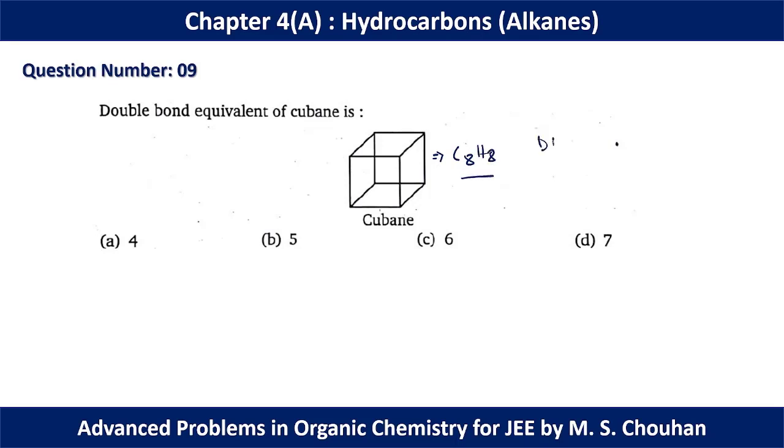Now if we calculate the double bond equivalent, the formula is C plus 1 minus H by 2 for this kind of structure, alkane. So here we have 8 plus 1 minus 8 by 2, that is 9 minus 4. So double bond equivalent will become 5. That's why for question number 9, the double bond equivalent for cubane is 5.